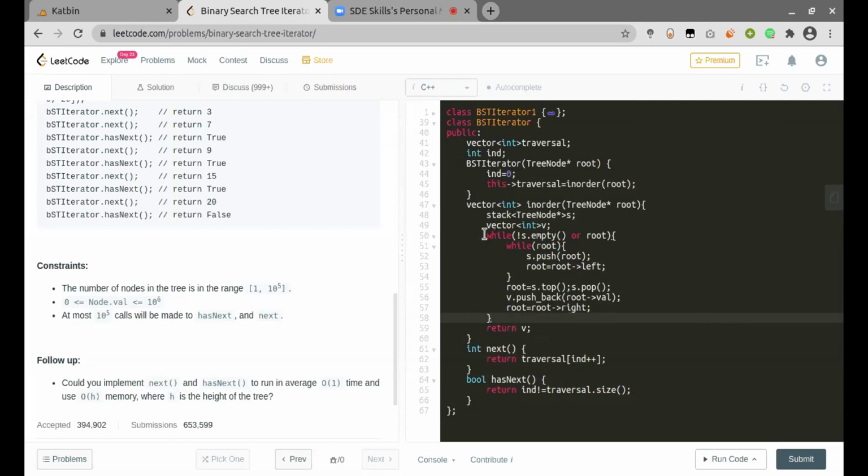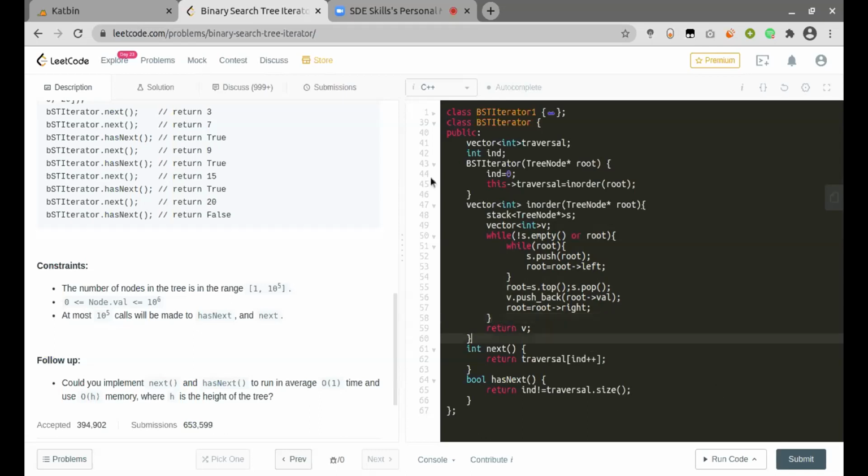So this is the main part of the iterative in order traversal. Now if you look at this closely, we'll find that at most in the stack we have only h number of nodes, which is the height of the tree. So this is what we have to use in our optimized version.